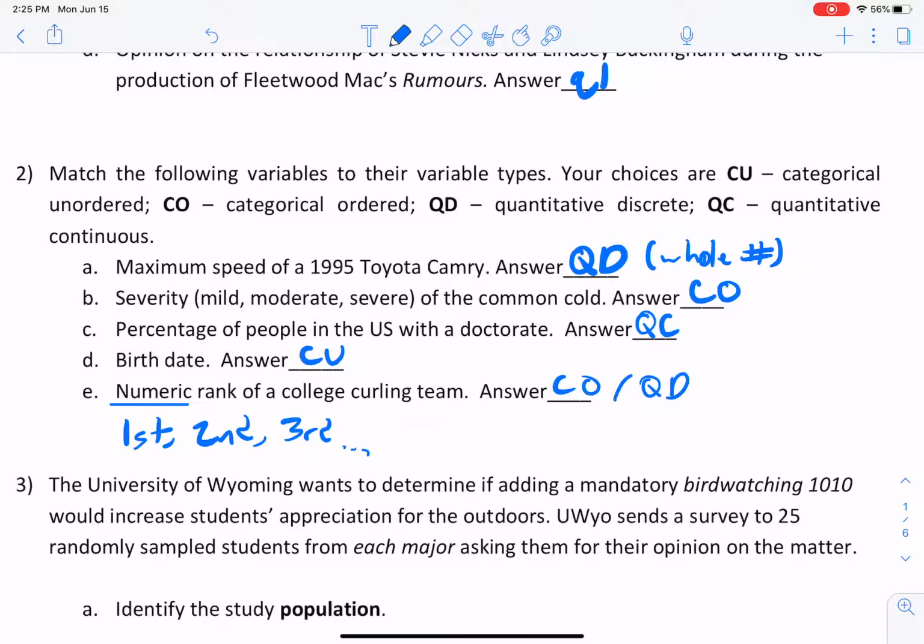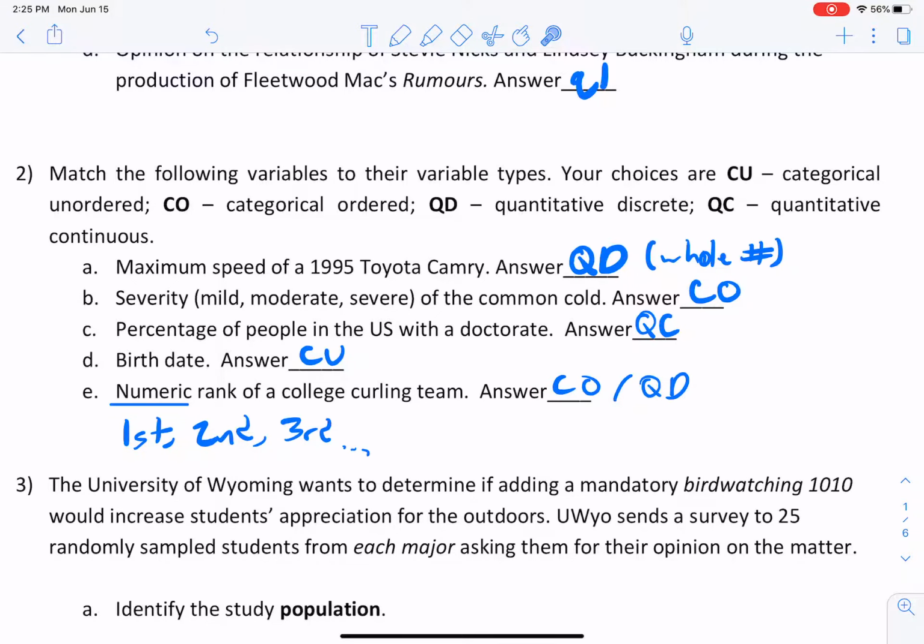Maybe we're able to do this for a bunch of other people too. And in that case, I think I'd be okay with either of those answers. I would say that this categorical ordered is a little bit more on the nose, whereas the quantitative discrete is a bit of a stretch. Either way, though, I think that's okay. So I think this is the better answer, but this is an adequate answer.